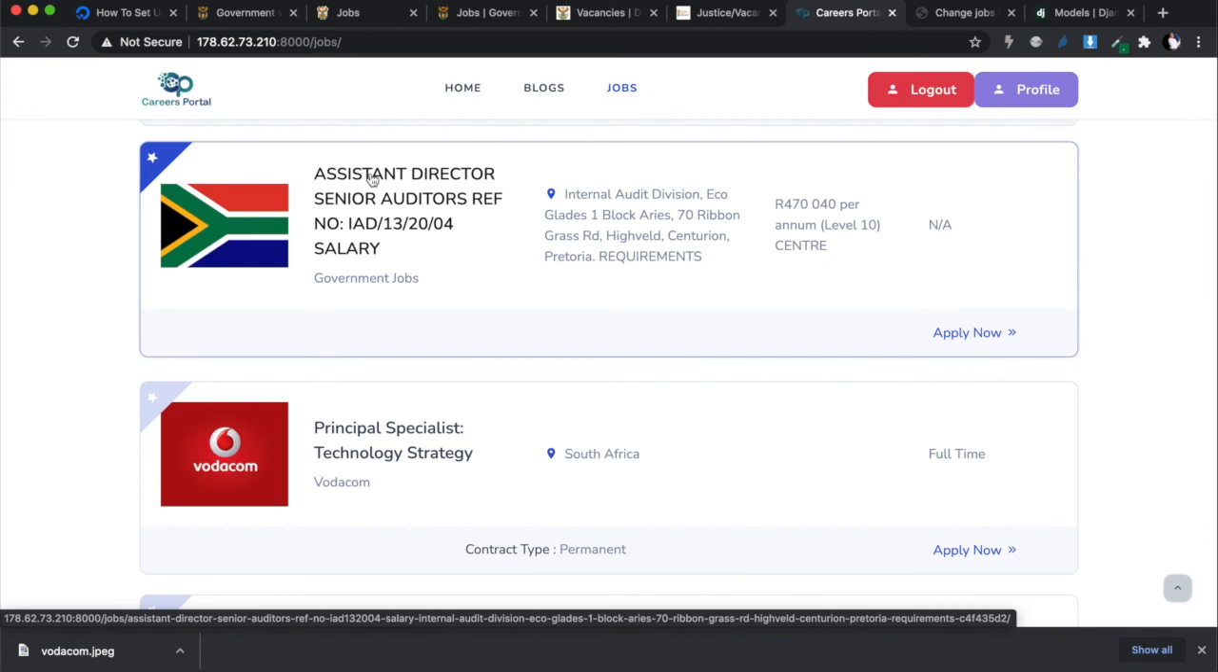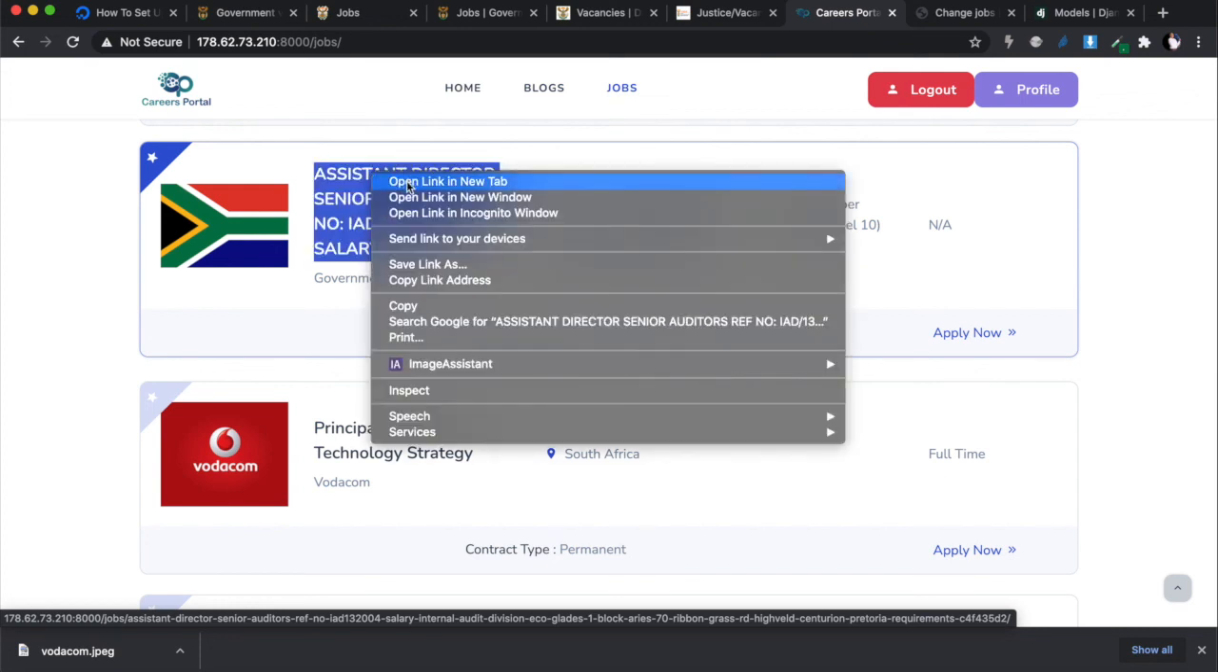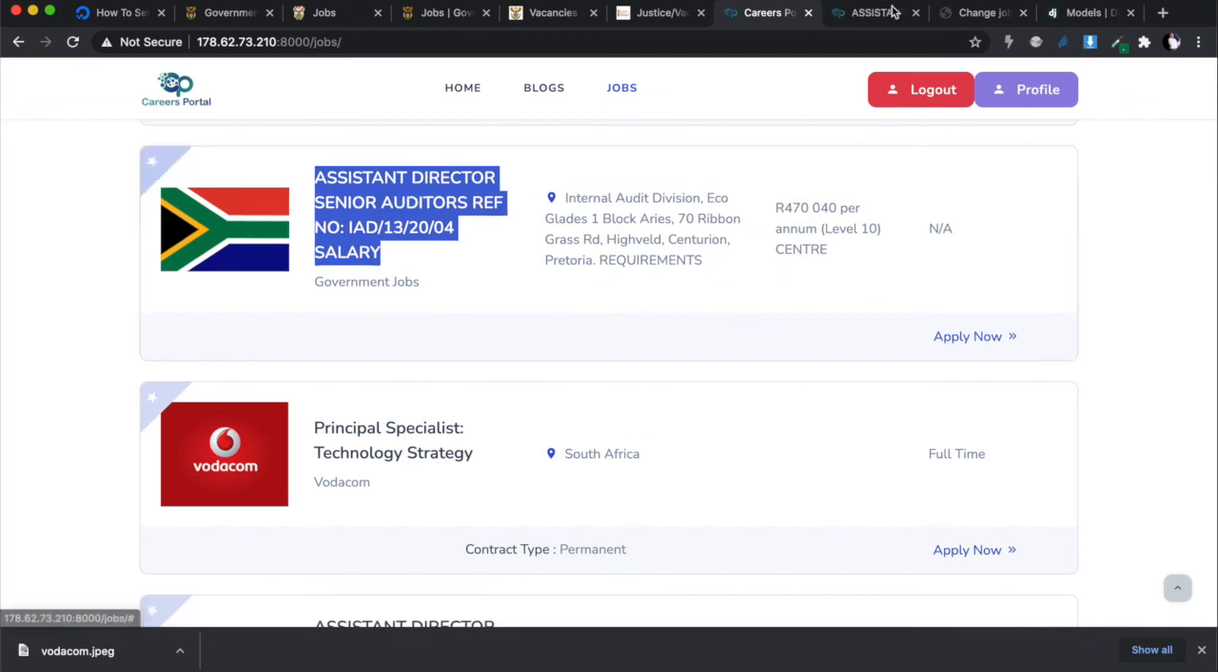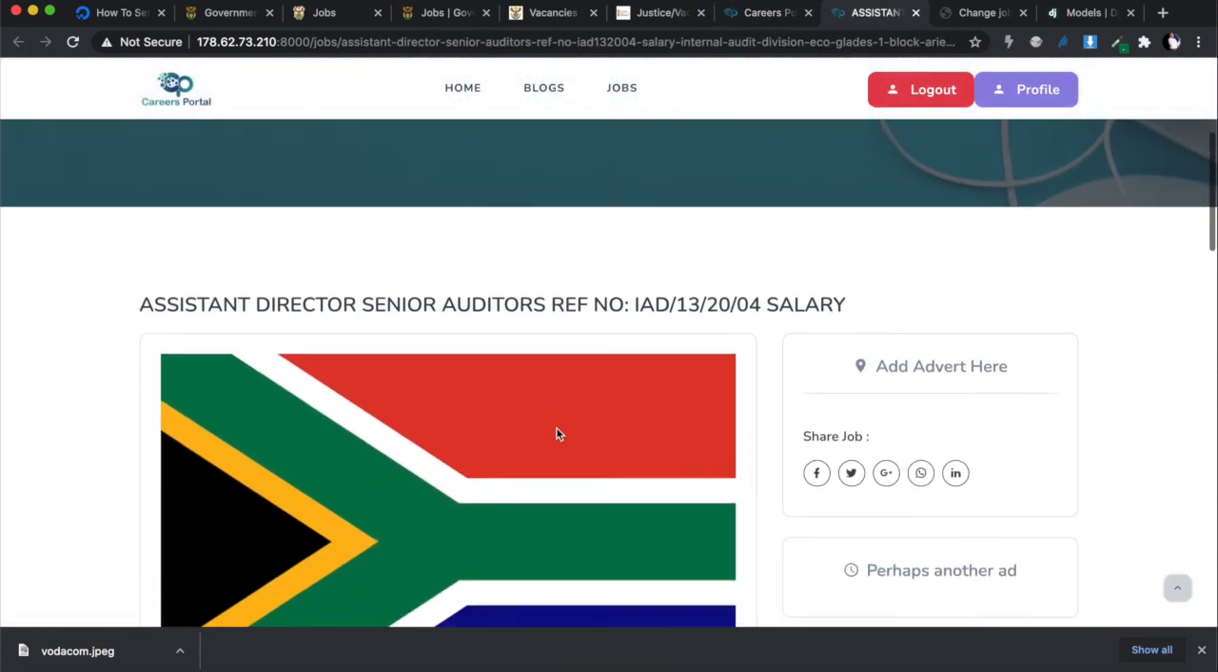Now this has a link on it, and if you hover over it you can see the URL at the bottom. It's showing the assistant director, auditors, salary, internal, the entire description in the URL. And this is good for SEO, by the way. The more detail you have in your URL, the better, because it's good for SEO. So I'm going to open this in a new tab, and this is the detail page.